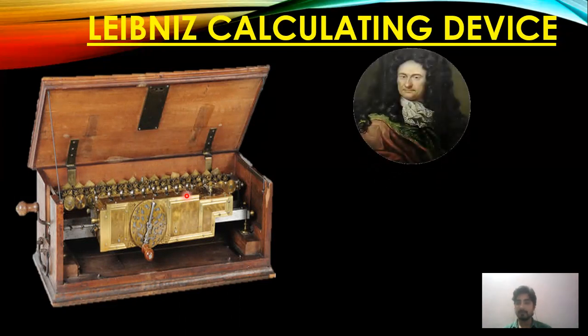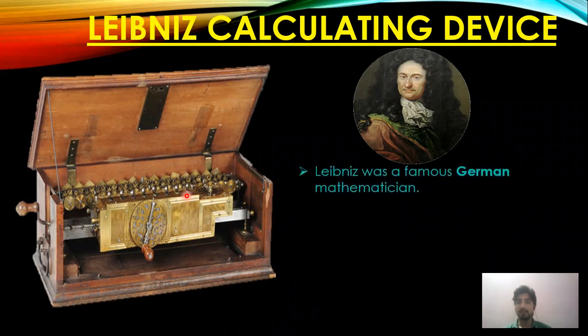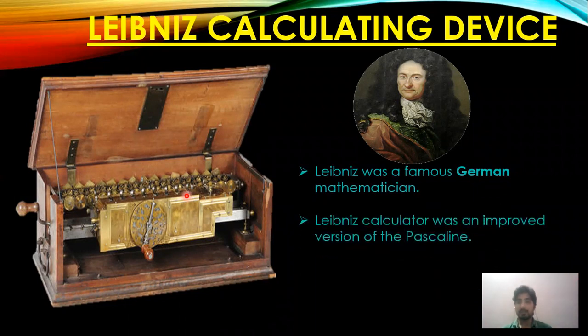Now on your screen you can see the picture of Gottfried Wilhelm Leibniz, the full name of the mathematician. He was also a mathematician, and because he was a mathematician, he used to do lots of calculating work. That's why he created a device which was capable of doing the calculations and making his work easier. Leibniz, or Gottfried Wilhelm Leibniz, was a famous German mathematician.